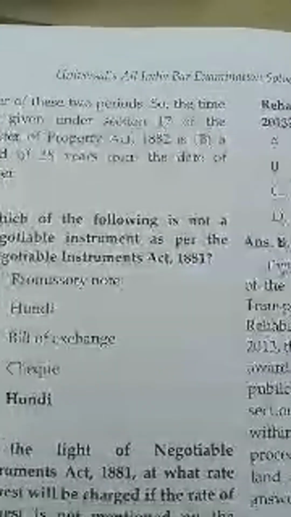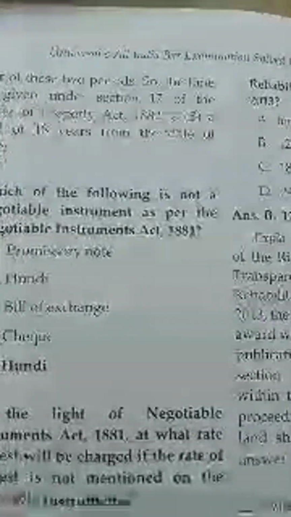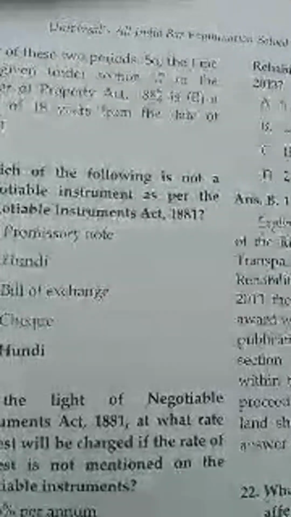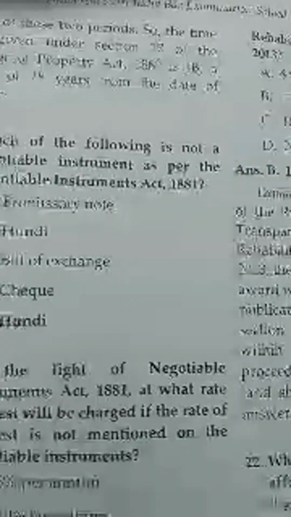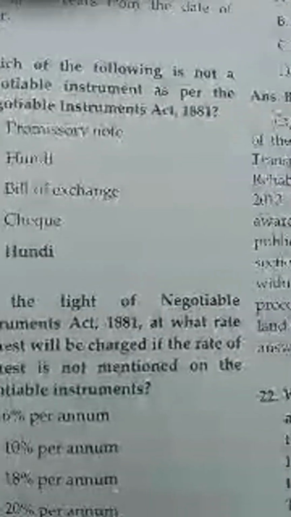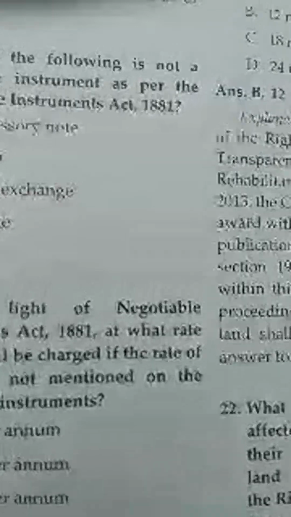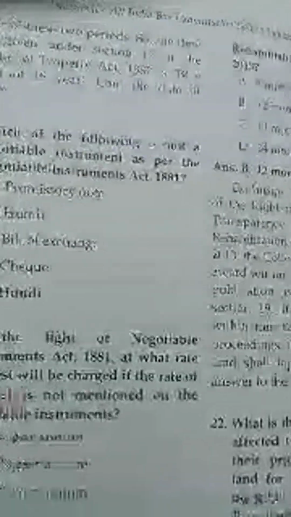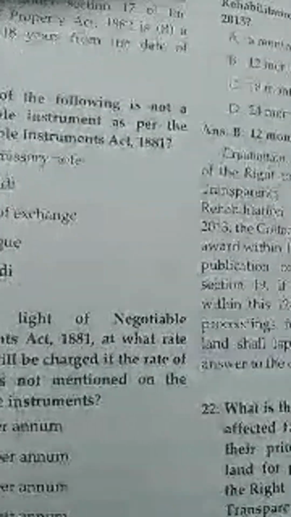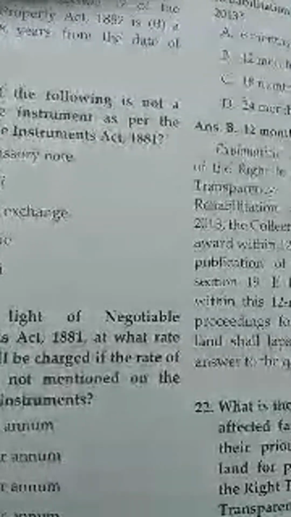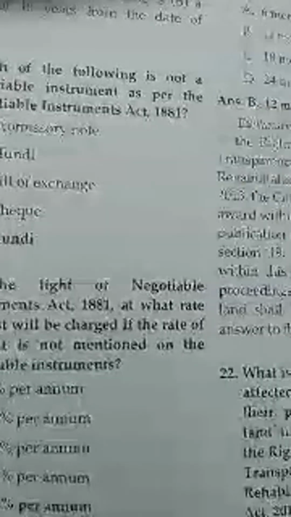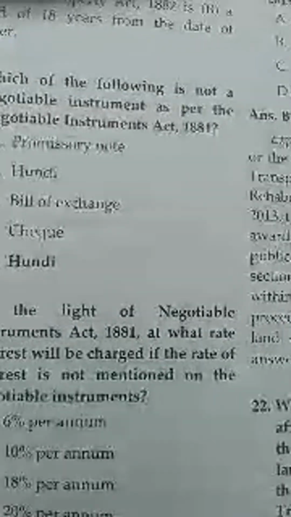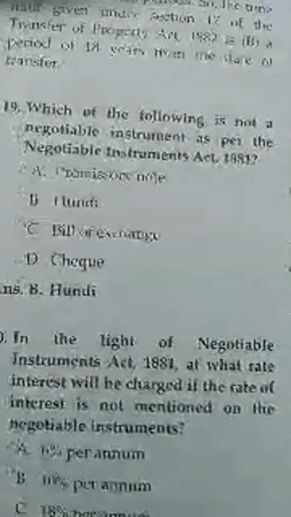Which of the following is not a negotiable instrument as per the Negotiable Instruments Act 1881? Promissory note, bill of exchange, cheque, hundi. At what rate will interest be charged if the rate of interest is not mentioned on the negotiable instrument? 8% per annum.